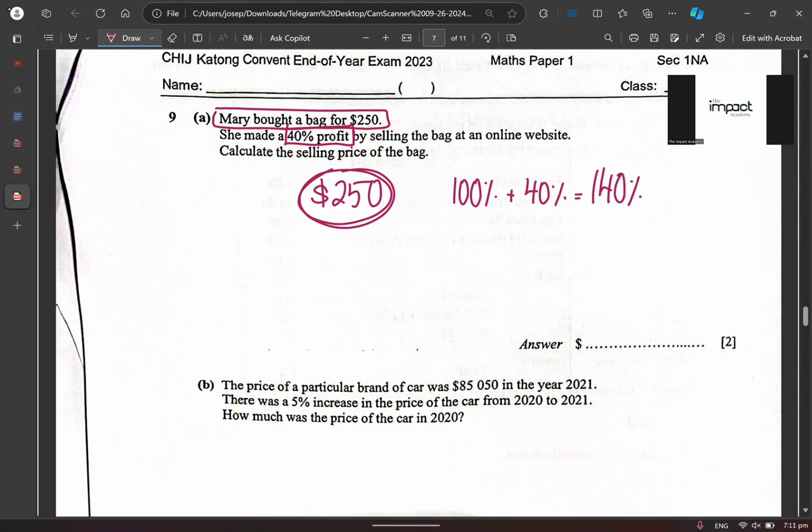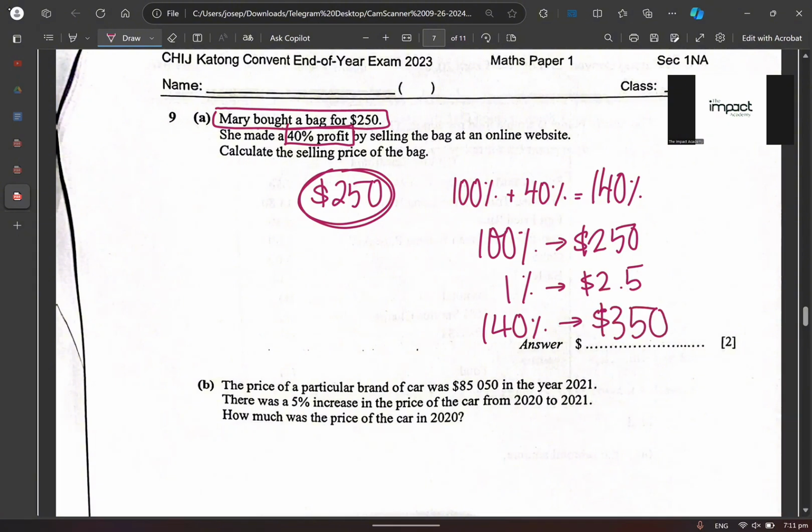Okay, so 140% is actually equal to $250. Do you agree or disagree? Okay, you want to write it down nicely. Now, sorry, it's not 140% equals 250. Very good, you know it: 100% is actually equal to $250. True? Find 1% first. 250 divided by 100, we get an answer of 2.5. Correct? Then you want to times 14. Can you understand?